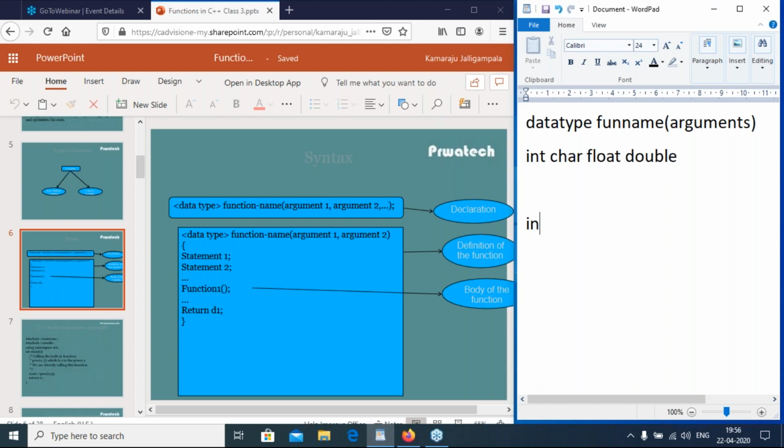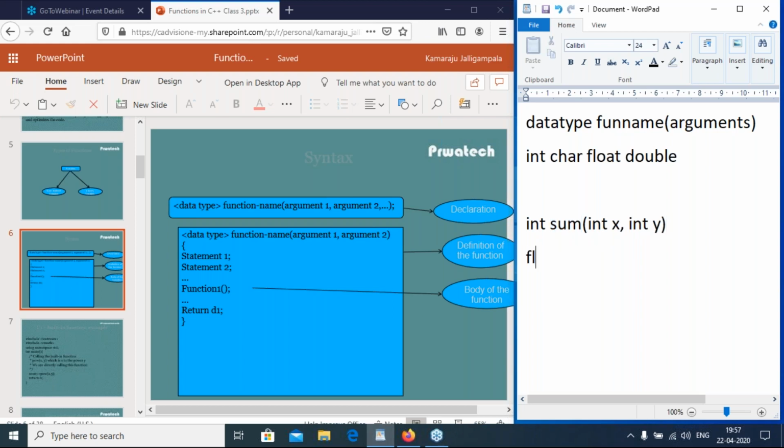Suppose int sum, int x comma int y. So int x comma int y are parameters, arguments. So sum is the function name having two integer parameters, and return integer data type. Sum is the function name having two integer parameters x and y and returns an integer. So this is the function declaration.